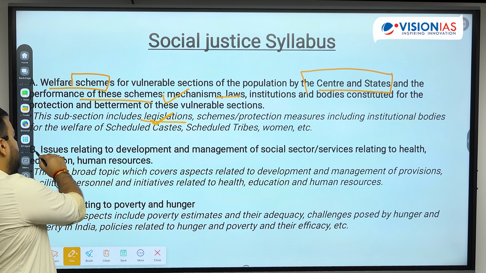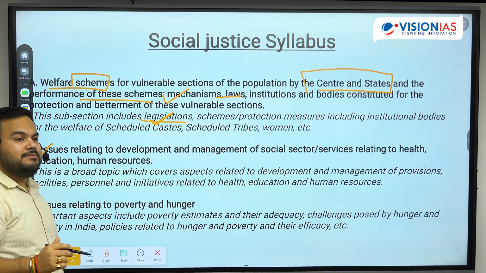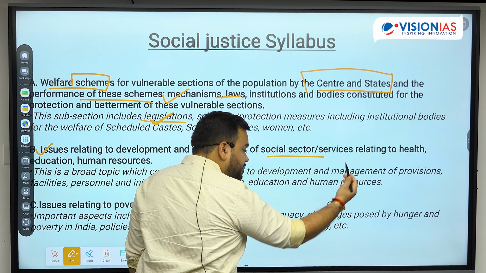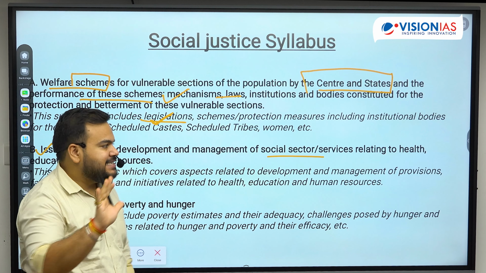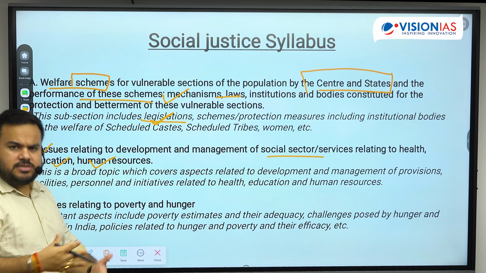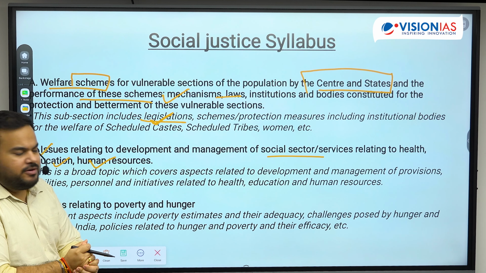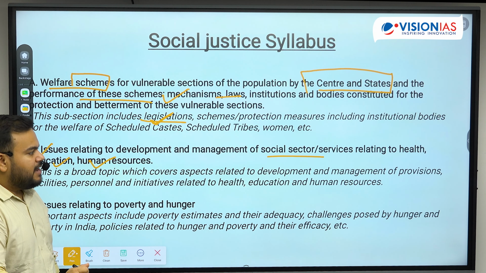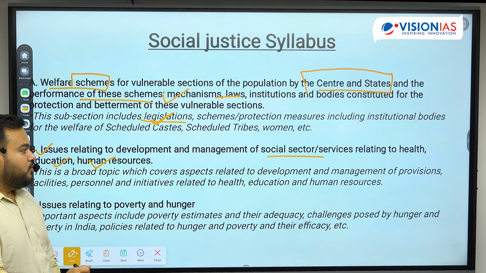Then the second topic talks about issues related to development and management of social sector and services. Specifically, they have mentioned the areas we are going to cover: health, education, and human resources. What are human resources? The citizens of the country. So it is a broad topic covering development, management, provisions, facilities, and personnel initiatives related to health, education, and human resources.